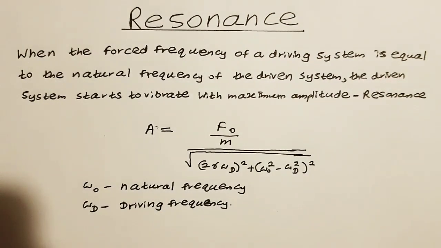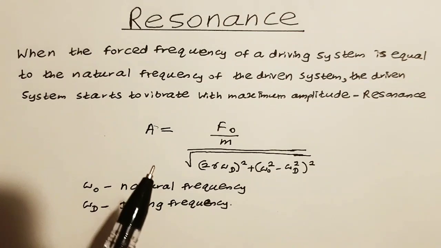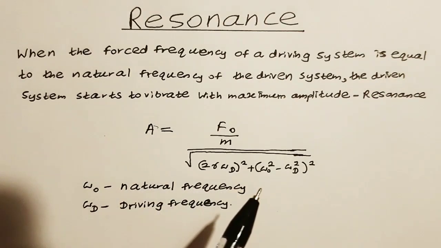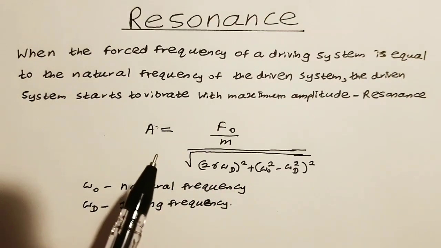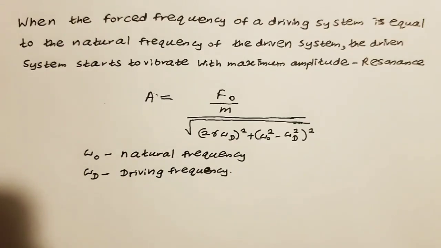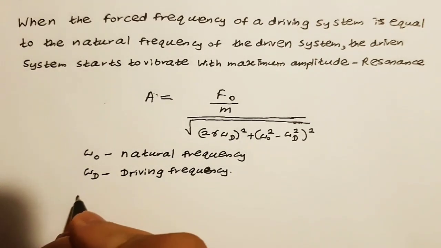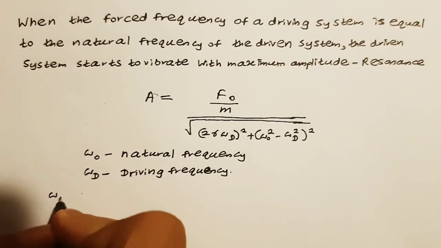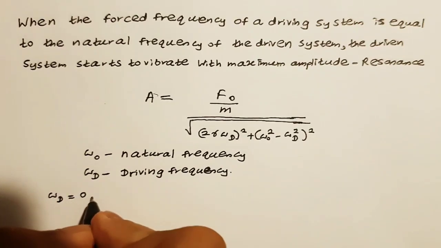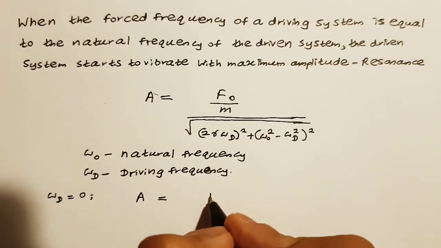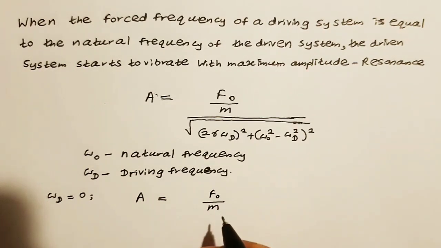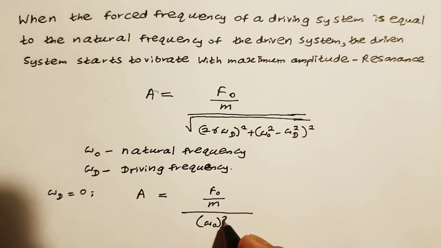From the equation itself, we can see that the amplitude depends on the driving frequency and the natural frequency. So when these terms differ, the amplitude will differ. When we consider the situation where the driving frequency omega d is equal to 0, we can see that the amplitude A is equal to F naught over m, divided by omega naught squared.